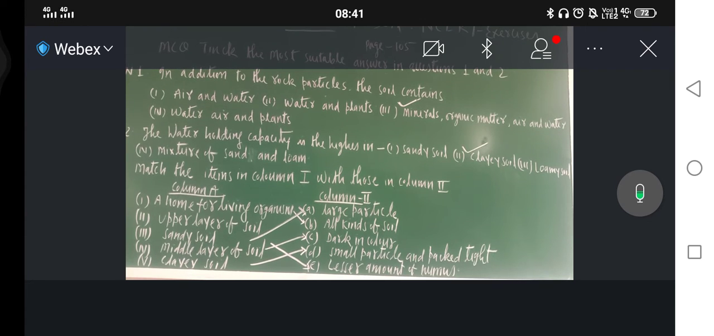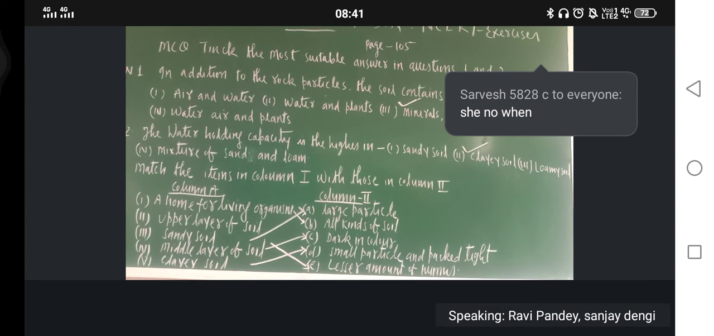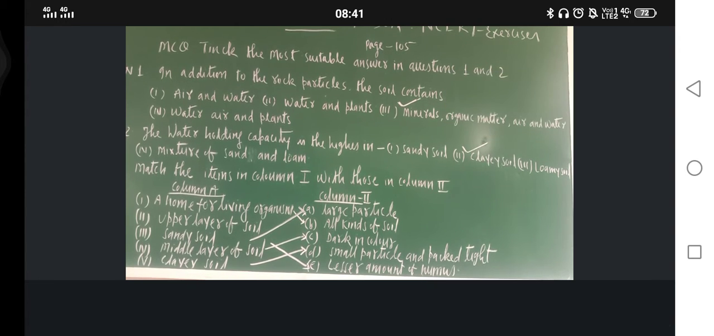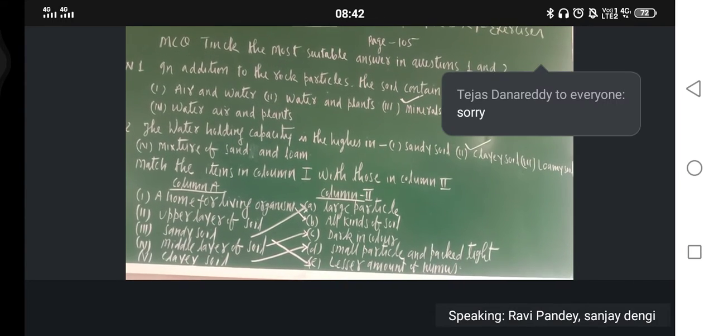Now column second. What is the column second? Column second is large particle, then all kinds of soil. C is dark in color. D is small particles and packed tight. And fifth one is lesser amount of humus. Now what we should do, we should match. Actually here I am matching, but you should write in a different way. I will tell that one how to write.